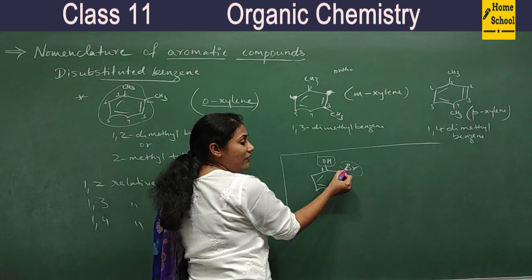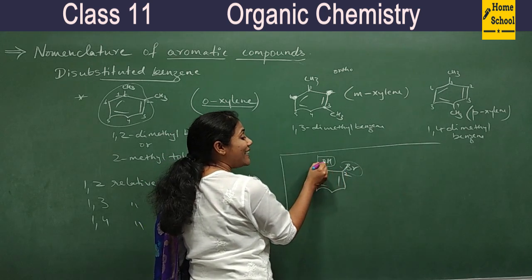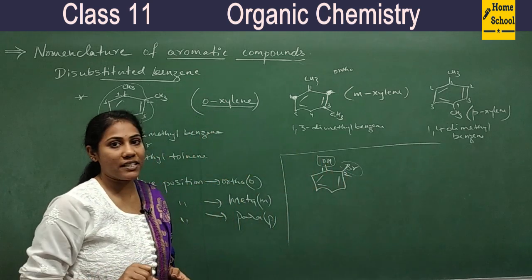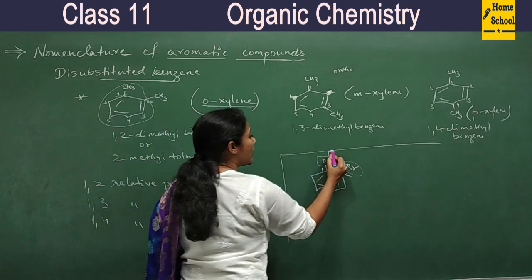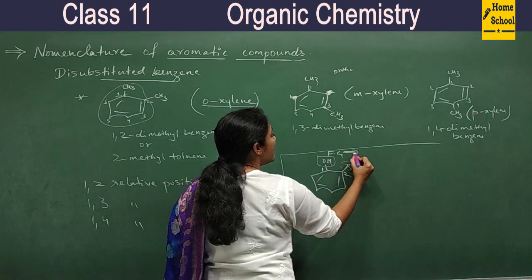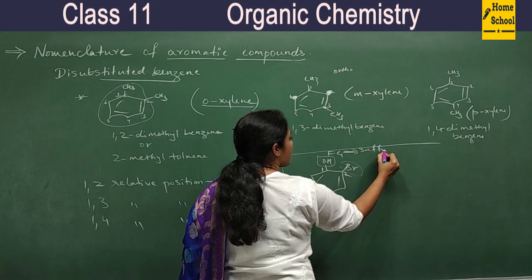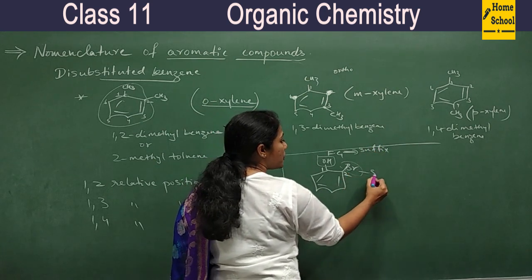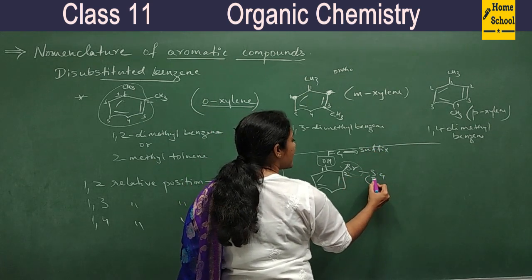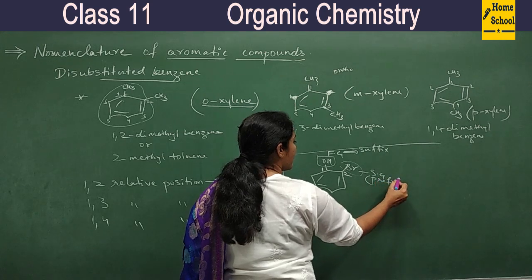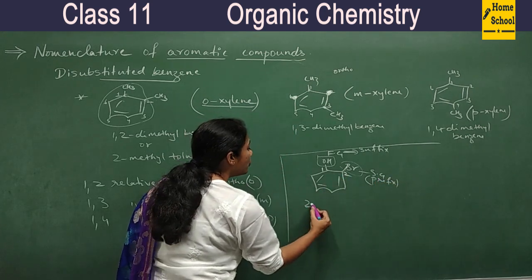The functional group's name is written as suffix, and this is our substituent group, whose name is written as prefix. So what is the name here?